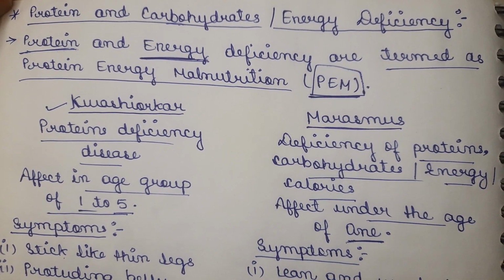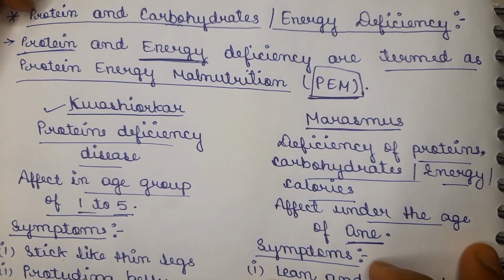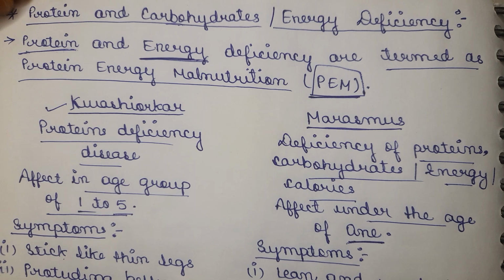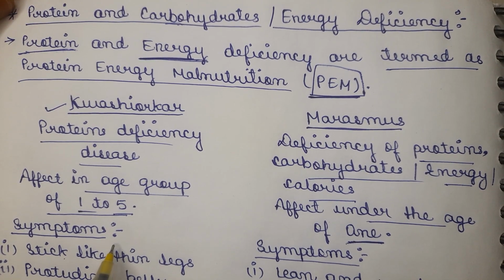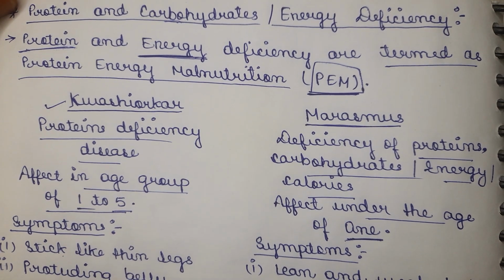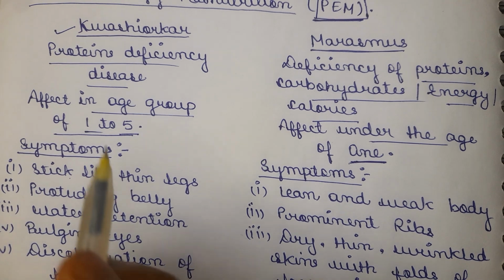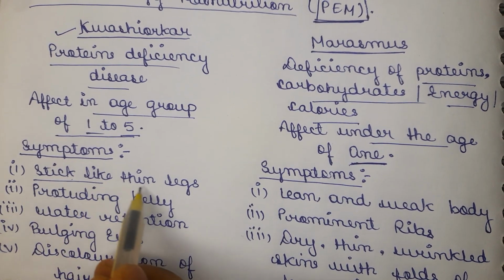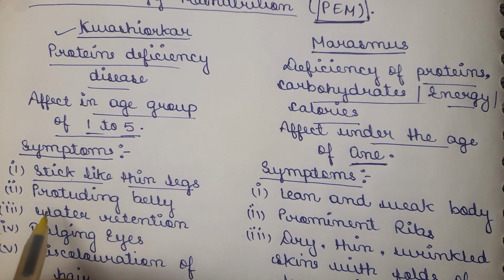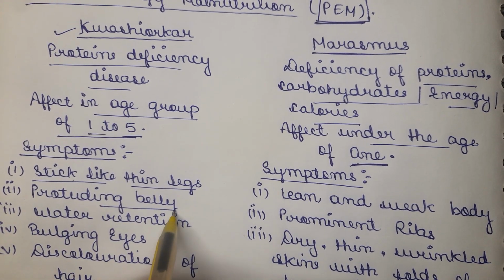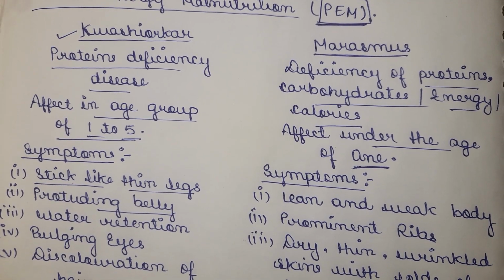Now what are the symptoms of Kwashiorkor disease and marasmus disease? How can you understand that a child is suffering from these types of diseases? There are some symptoms of Kwashiorkor. The first is stick-like thin legs. Someone suffering from this disease is seen with stick-like legs, which means their legs are very thin. The second point is a protruding belly, which means their belly comes outward from its normal position.